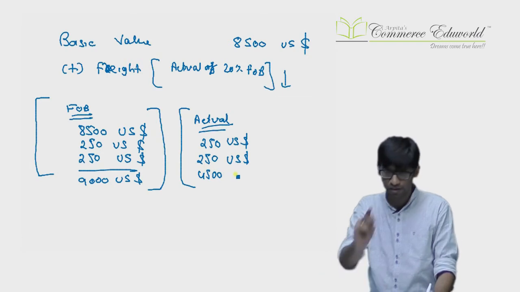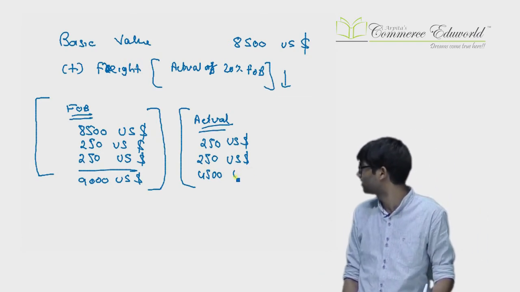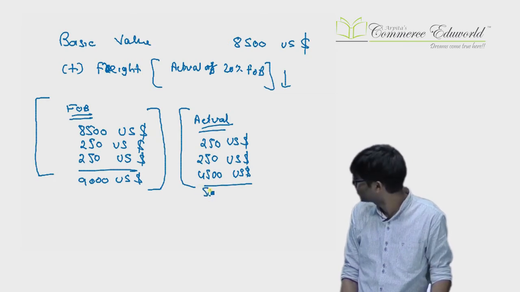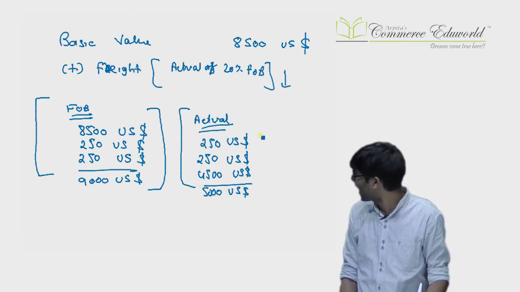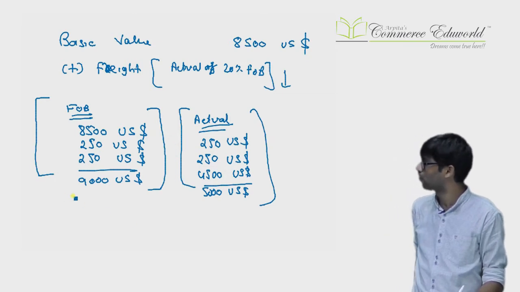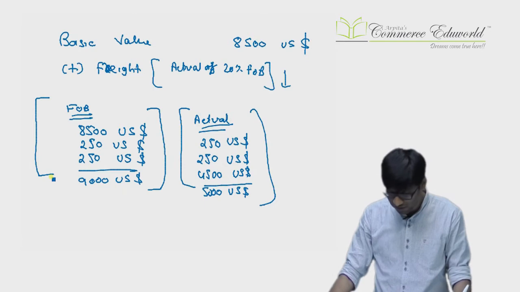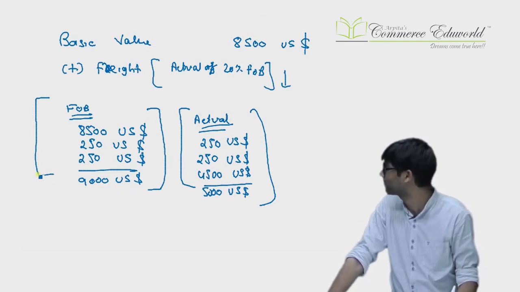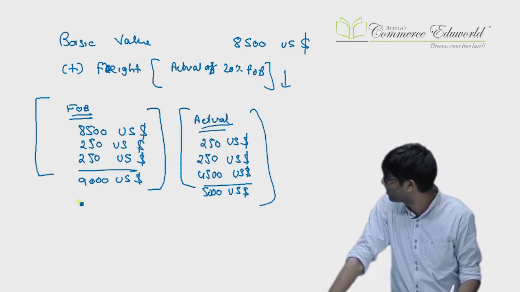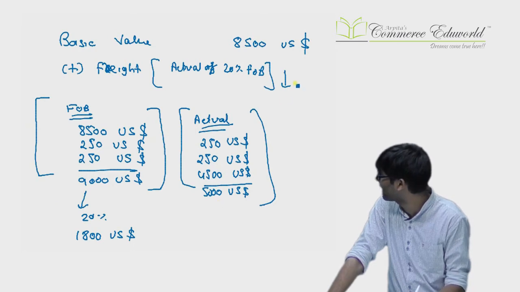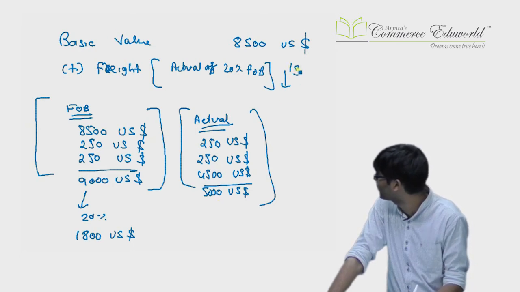$4,500 from the place of export to the place of import will be considered on actual basis. Total actual cost is 5,000 US dollars. Now actual transportation is 5,000 US dollars. What we add as freight is the actual freight or 20% of FOB, whichever is lower in case of air. This is an air case. 20% of FOB comes as $1,800. So you will either add $1,800 or 5,000, which is lower, and you will add $1,800 over here because it